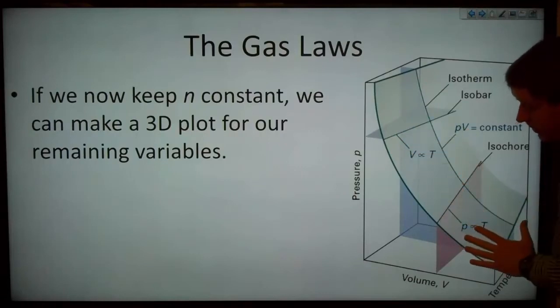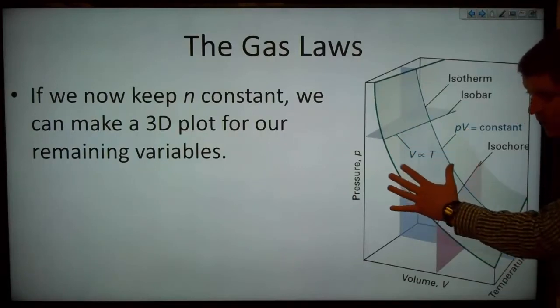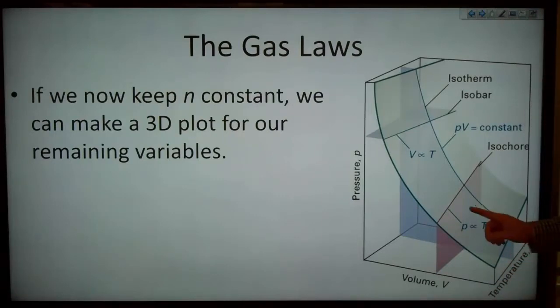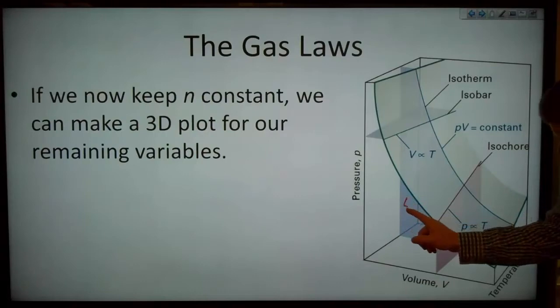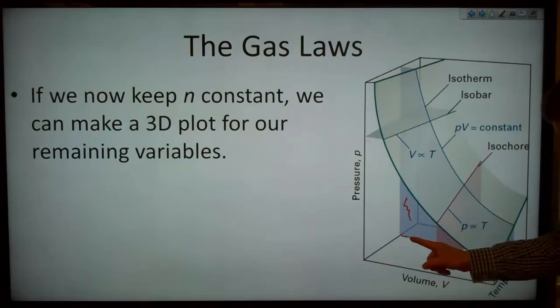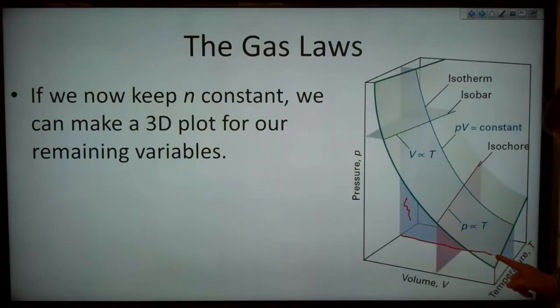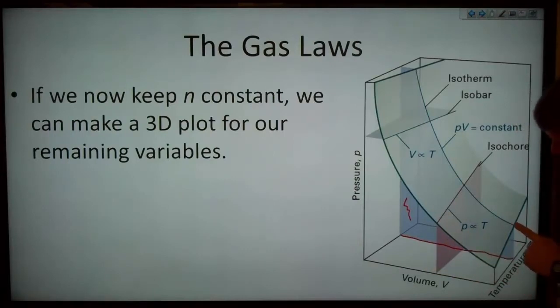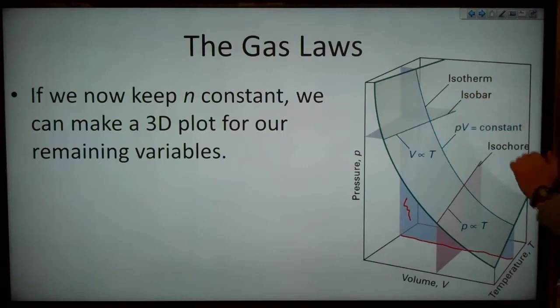If we keep any one of the variables constant, so if we keep the temperature constant, and we're looking at, say, this plane, that's this bluish plane there, that's going to run along that temperature. You can see that as we decrease the volume, the pressure has to go up. And so that's our isotherm.